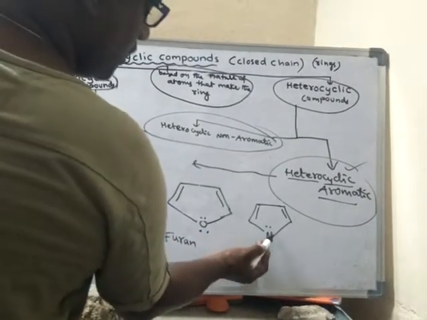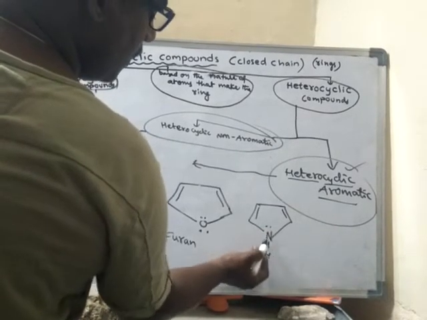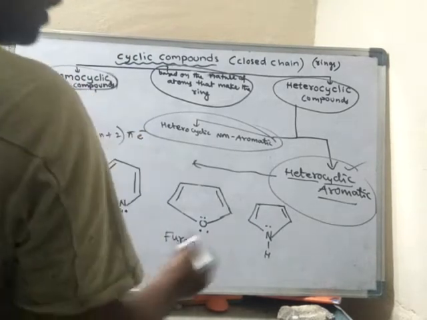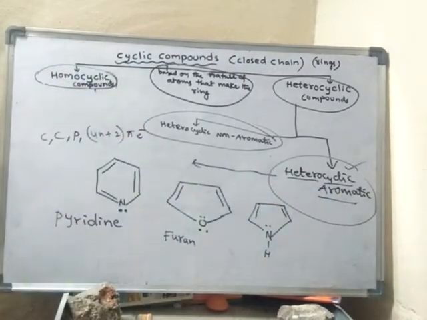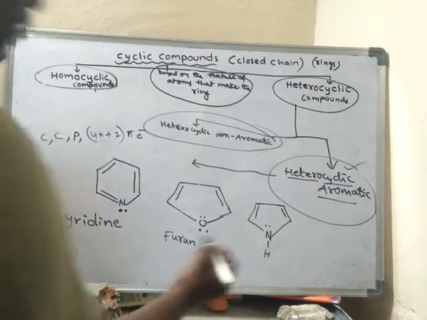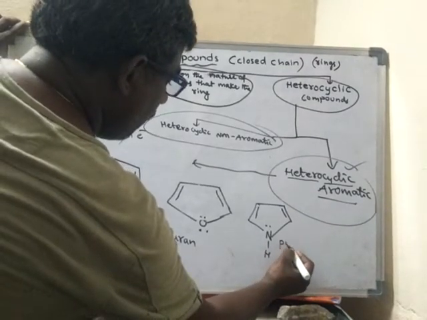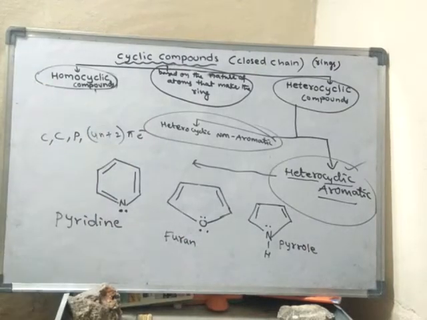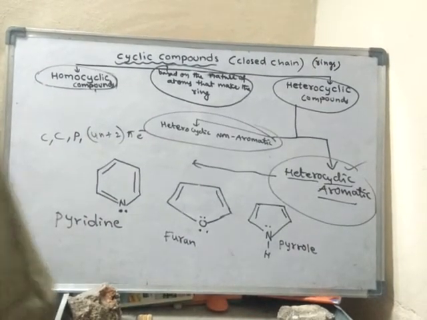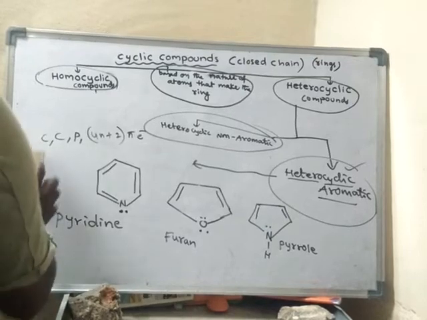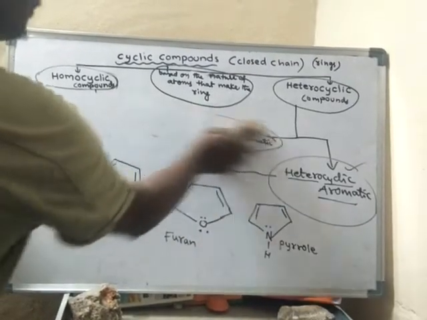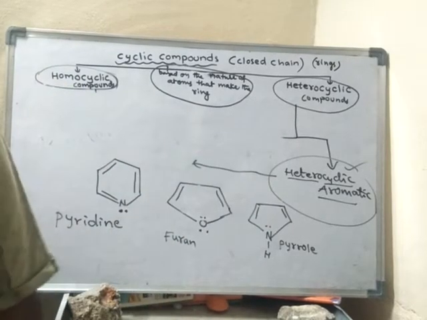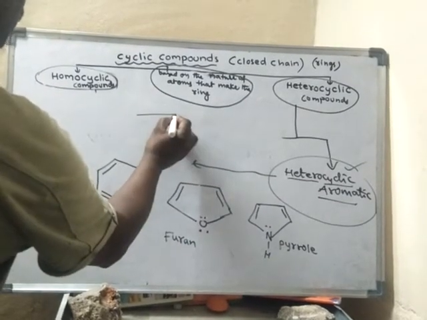Hence this is a heteroatom, it is a cyclic compound, exhibiting heterocyclic and aromatic nature. Hence it is said to be a heterocyclic aromatic compound, and the name of this compound is pyrrole. Another compound, thiophene. I am drawing thiophene here.